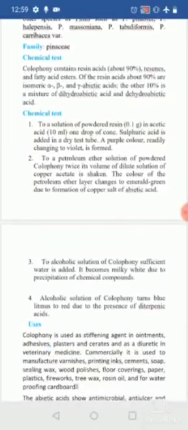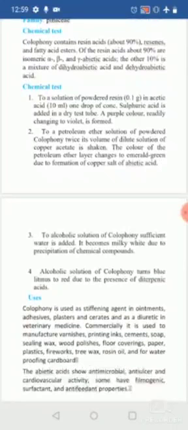To the alcoholic solution of colophony, you are going to add sufficient water, and it is going to produce a milky white precipitate. Okay, with the alcohol solutions, it turns blue litmus to red due to the presence of diterpene acid.